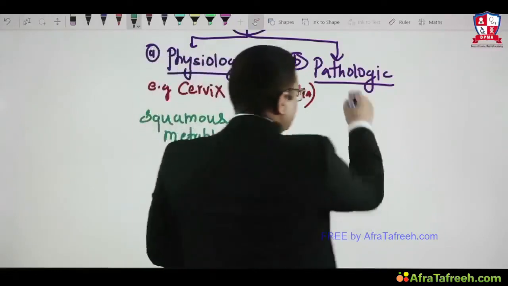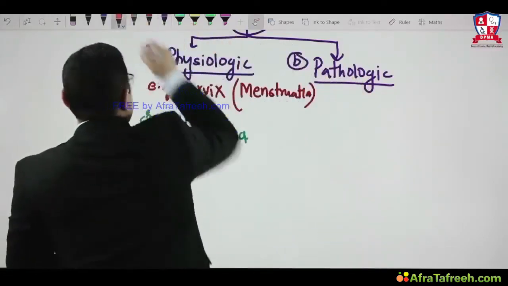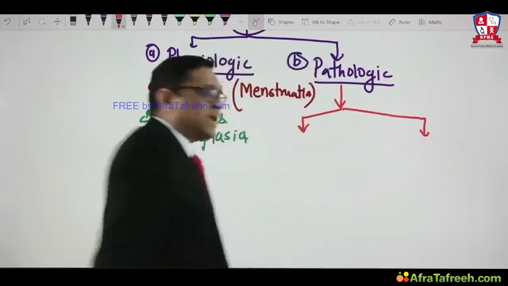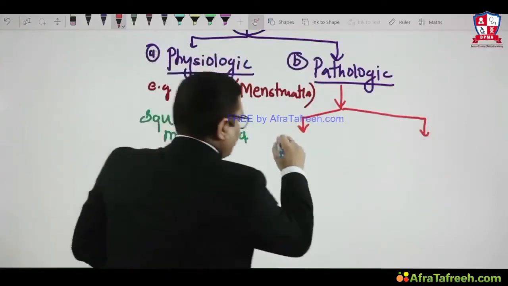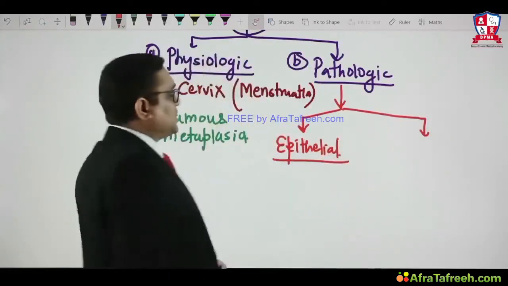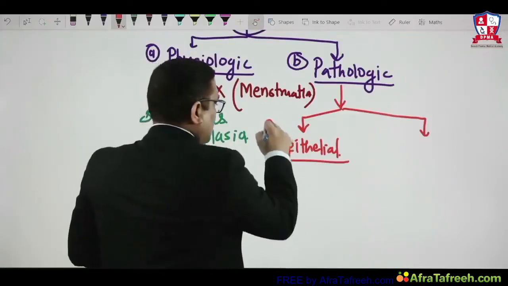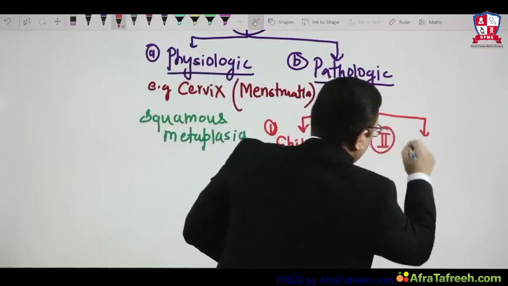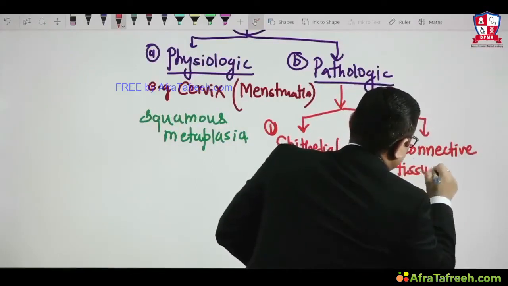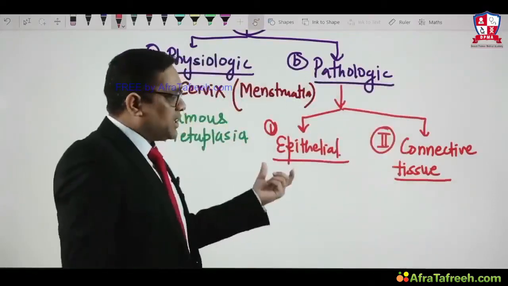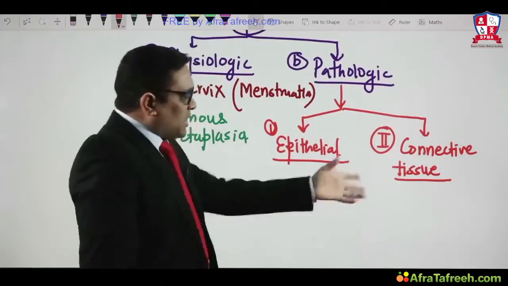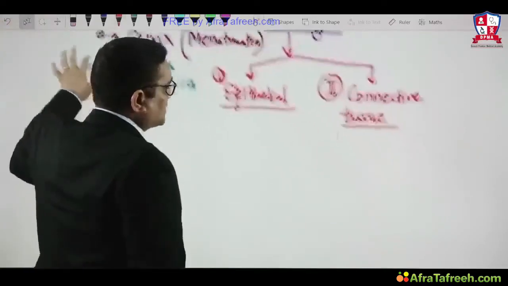Pathologic metaplasia, there are numerous. Again I would like to tell you, there are two types of pathologic metaplasia. One is epithelial and the second is connective tissue or mesenchymal, right? So pathologic, one is epithelial metaplasia and second is connective tissue metaplasia. Connective tissue metaplasia I would like to discuss earlier because it's a small one.